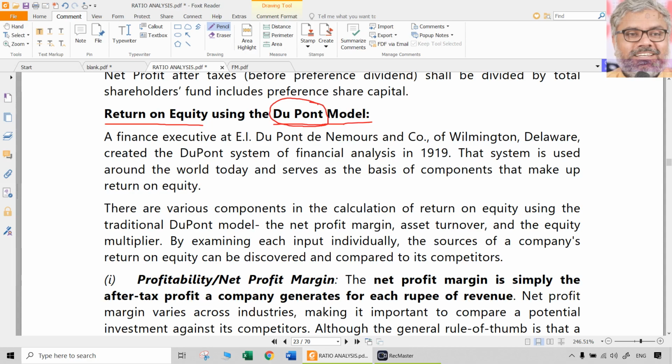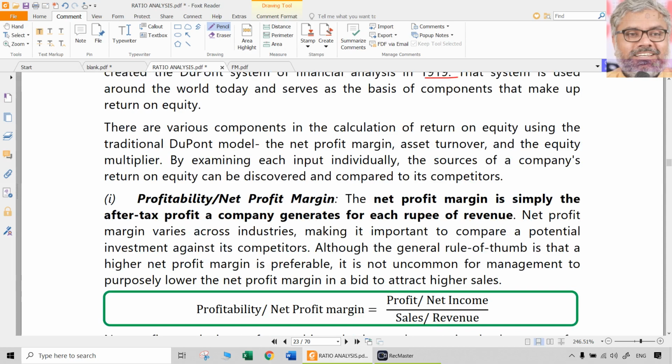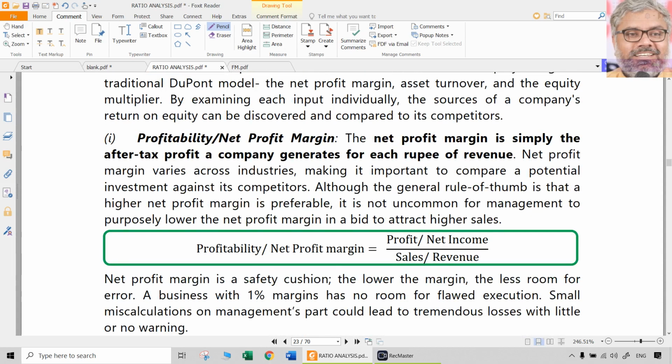As I told earlier, DuPont is one of the big multinational organizations in the world, and this model was developed by somebody at that company long back, but this system is still used the world over for the purpose of computing return on equity by simply breaking it down.